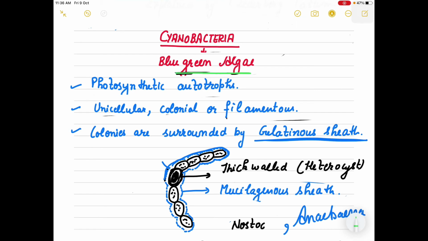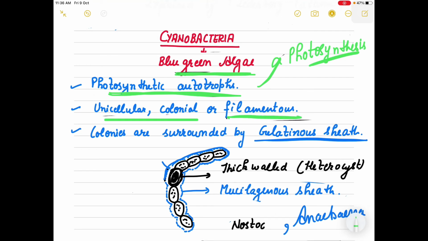Cyanobacteria are known as blue-green algae, and they are photosynthetic autotrophs, meaning they perform the photosynthesis process. Again, they are unicellular. They can also be present in groups, or they are filamentous. There are two important structures they have. One is the gelatinous covering. There is a sheath around the cell.